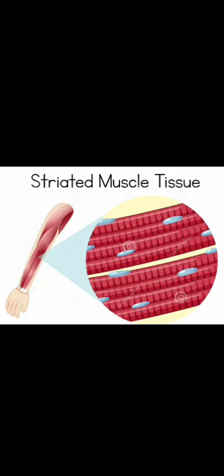First, we will see the striated muscles. Striated muscles are in our control, so they are also called voluntary muscles. They are joined to the bones and they help to move our joints, so they are also called skeletal muscles, and they have stripes on them, so they are also called striped muscles. What is the function of striated muscles? They allow us to move our hands, legs and other body parts.